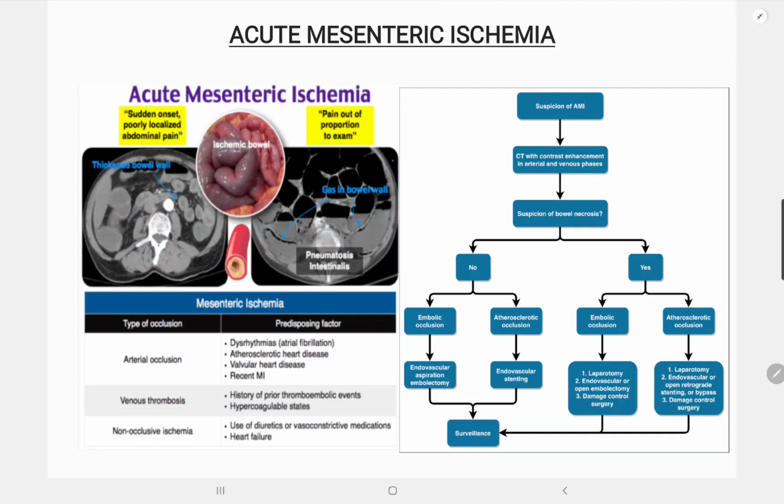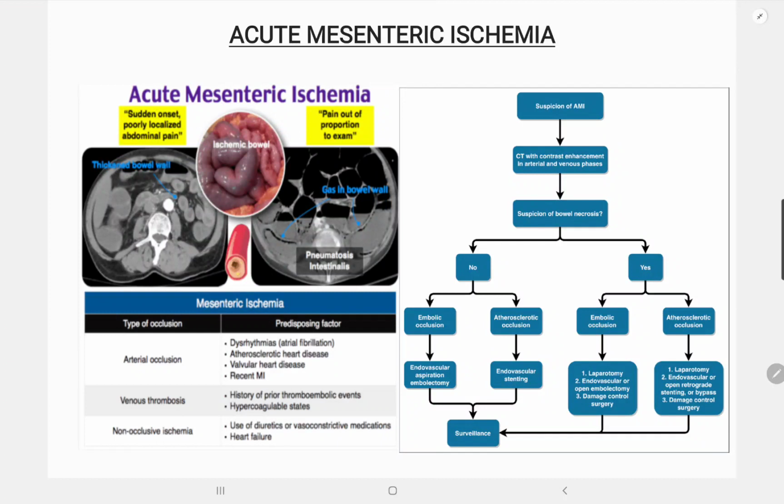CT of the abdomen shows signs of small bowel ischemia, focal or segmental bowel wall thickening, intestinal pneumatosis with portal vein gas, dilated bowel, and mesenteric stranding, and is helpful in excluding other causes of abdominal pain. However, the diagnosis is best established with CT angiogram.